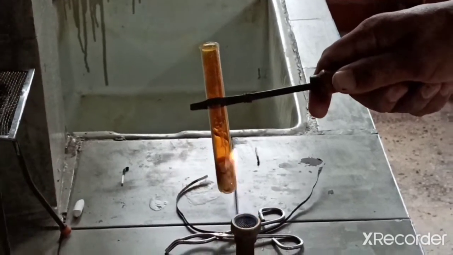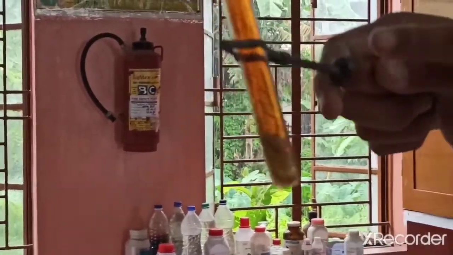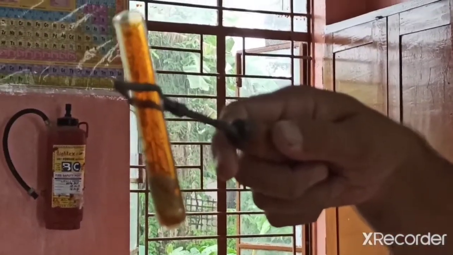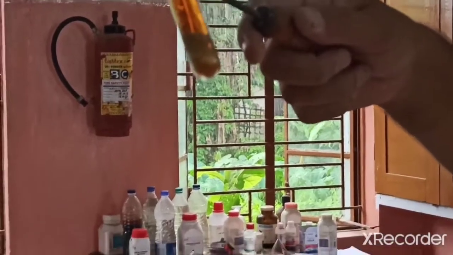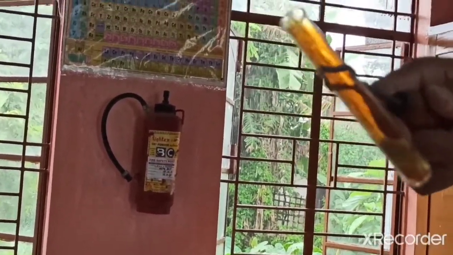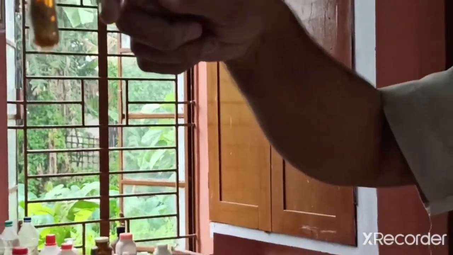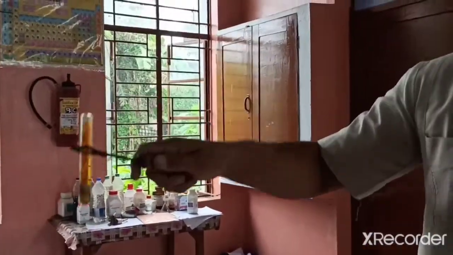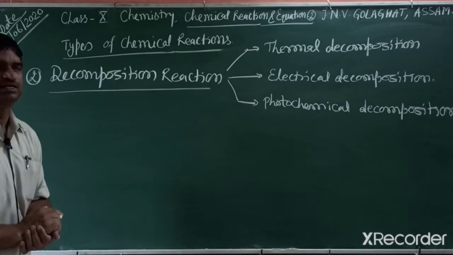So this is known as thermal decomposition of lead nitrate. You can clearly observe these brown fumes release out. This gas is nitrogen dioxide, and the compound changes into lead oxide. After some time, the color of the salt is not changed, only brown fumes release out. So we can explain it in a reaction. We write the reaction that occurs in that activity.